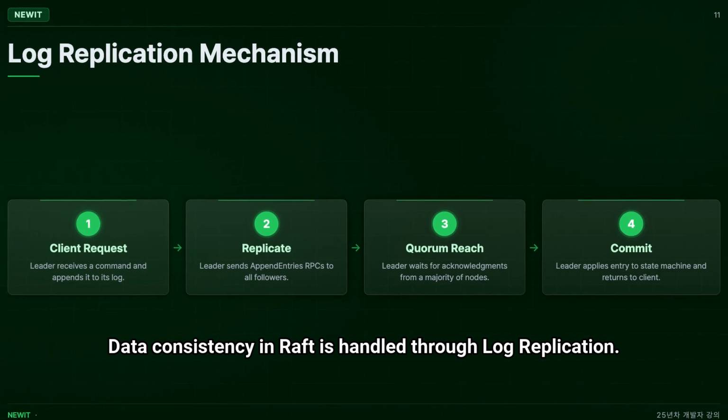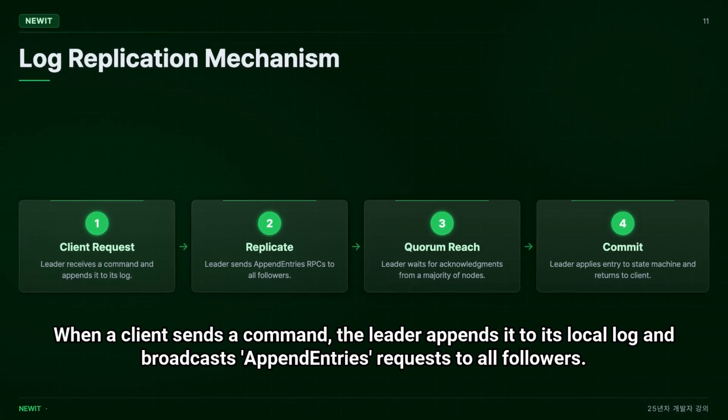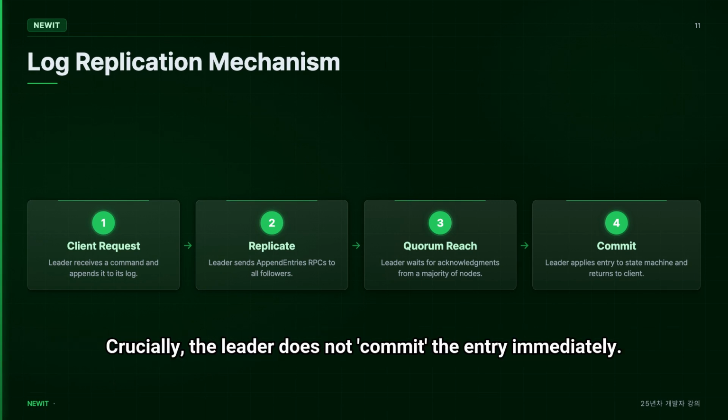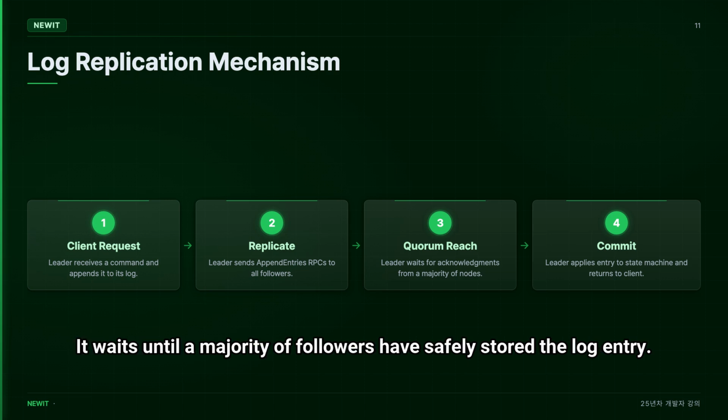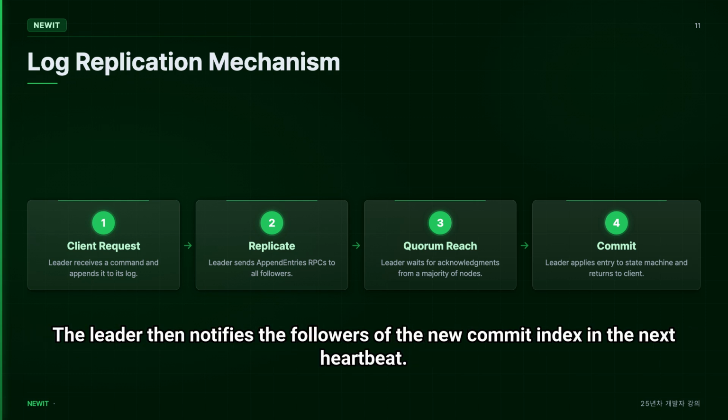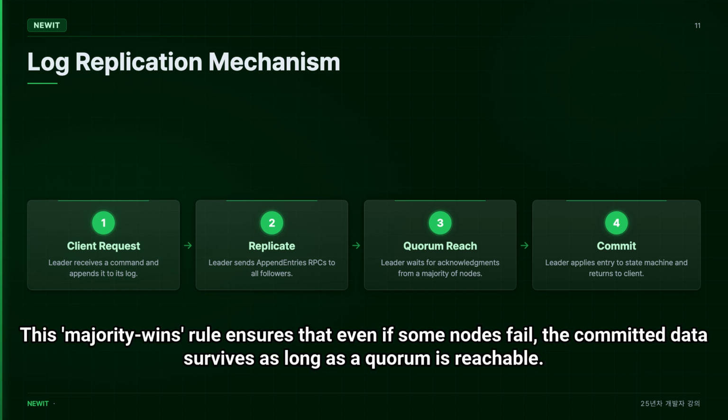Data consistency in Raft is handled through log replication. When a client sends a command, the leader appends it to its local log and broadcasts append entries requests to all followers. Crucially, the leader does not commit the entry immediately. It waits until a majority of followers have safely stored the log entry. Once this quorum is reached, the entry is considered committed and is applied to the state machine. The leader then notifies the followers of the new commit index in the next heartbeat. This majority-wins rule ensures that even if some nodes fail, the committed data survives as long as a quorum is reachable.